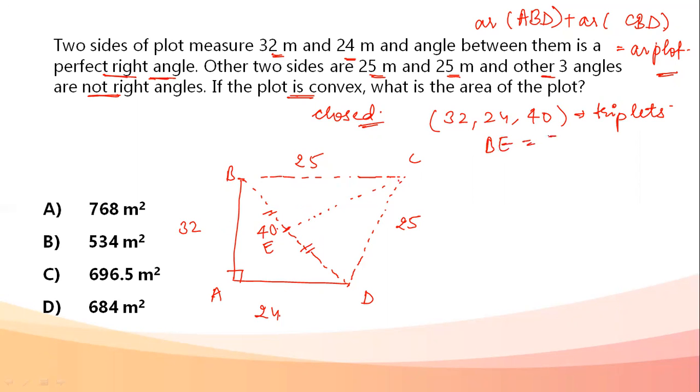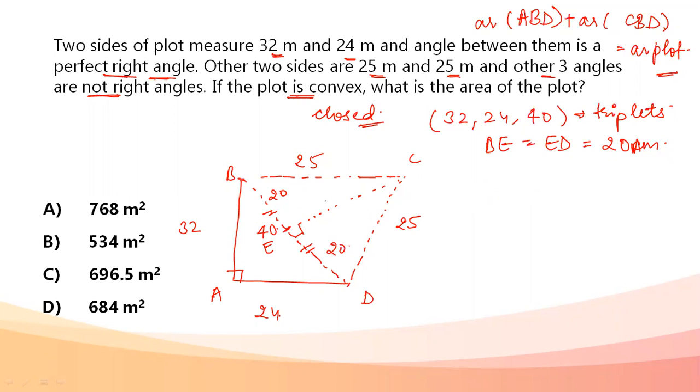So BE is going to be equal to ED, both of them are going to be 20 meters. They would be 20 and 20. I have drawn a perpendicular bisector. That means this angle E is going to be 90 degrees. Now, 20, 25.